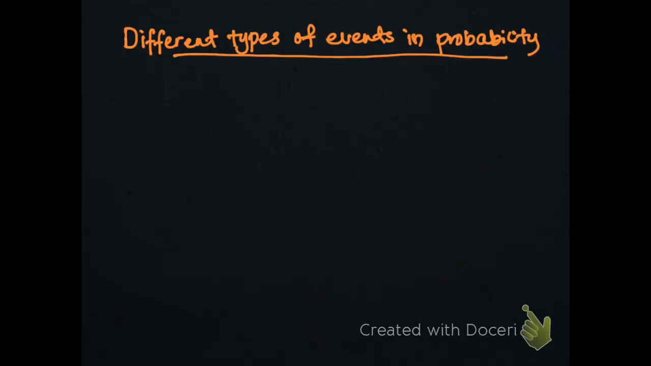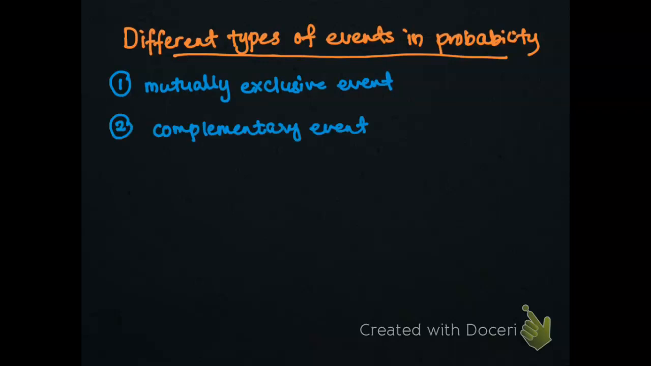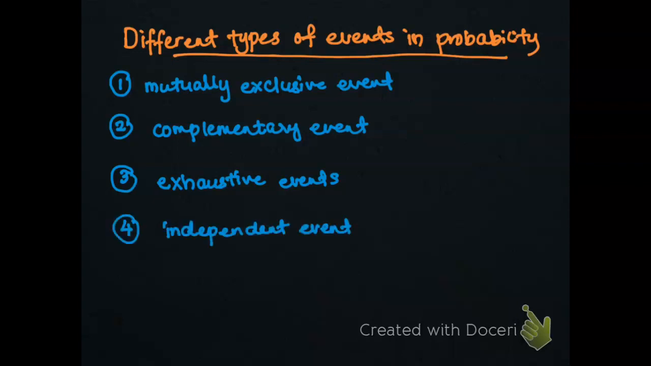Okay, now we move on to different types of event in probability. There are 4 types of event in probability. The first one is mutually exclusive event. The second one is complementary event. This complementary event I have discussed in previous video. The third one is exhaustive event, while the last one will be independent event. So we will focus more on mutually exclusive event as well as independent event.